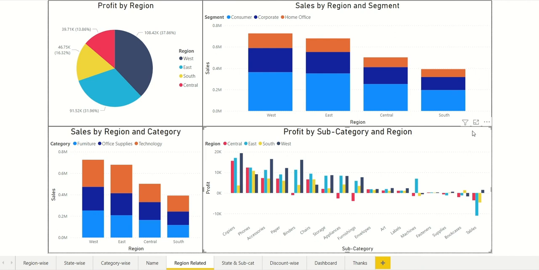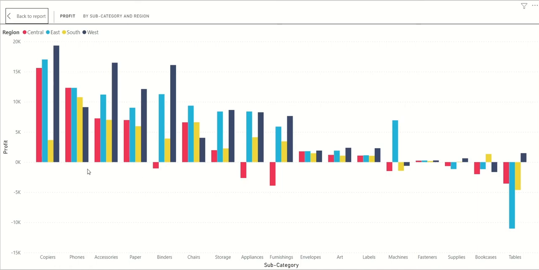Okay, this chart tells about the profit by subcategory, and the bars are subdivided into regions, that is the sales of that product in that region. We can see that tables is making most of the loss in the eastern region, followed by southern, followed by central, but in the western region tables are not making a loss.